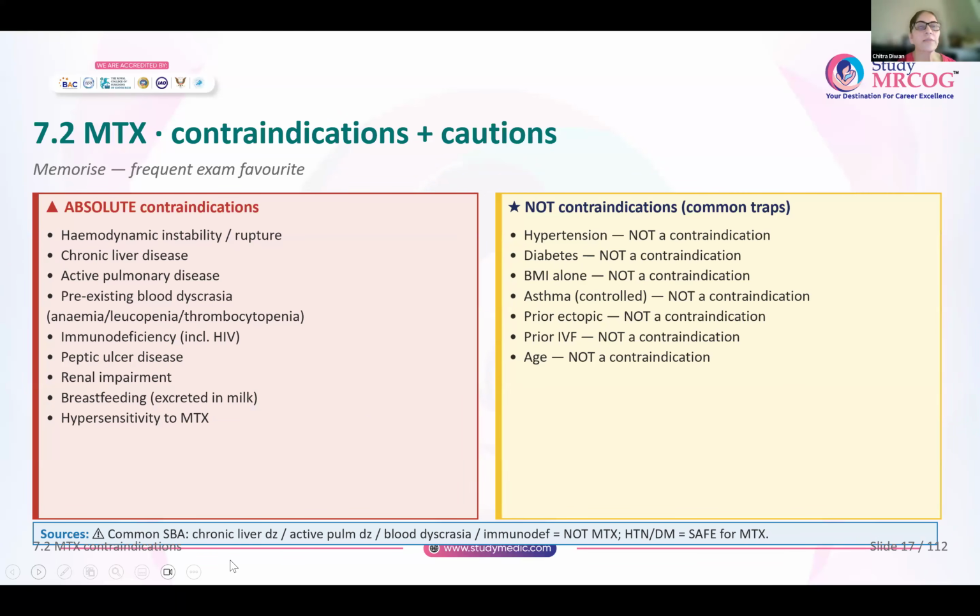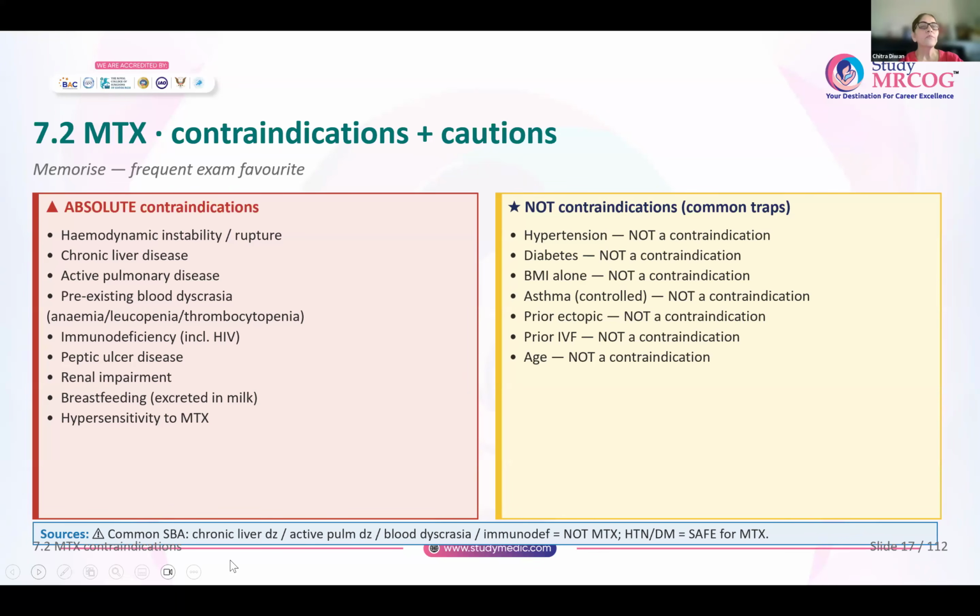So coming to something which is very important and which is a very favorite in the exam, you have to remember what are the contraindications for methotrexate. So absolute contraindications are hemodynamic instability or a ruptured ectopic. You will never give methotrexate.